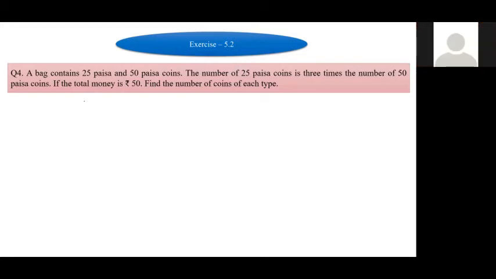A bag contains 25 paise and 50 paise coins. The number of 25 paise coins is 3 times the number of 50 paise coins. If the total money is rupees 50, find the number of coins of each type. So we will first write the equation. The 25 paisa are 3 times more than 50. So it will be 25 into 3x plus 50 into x is equal to rupees 50.